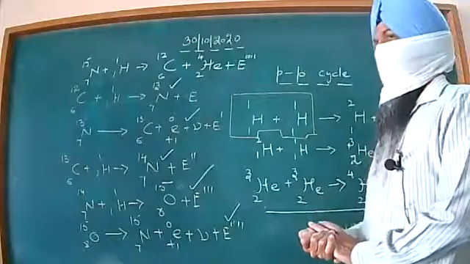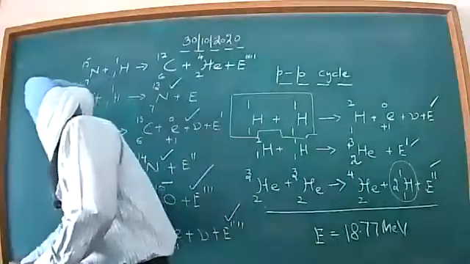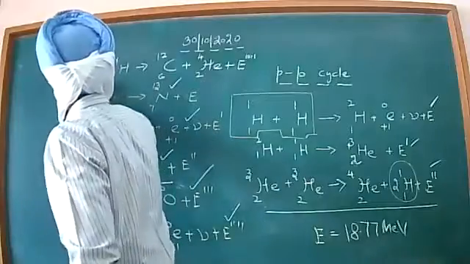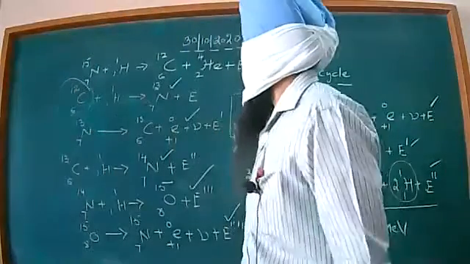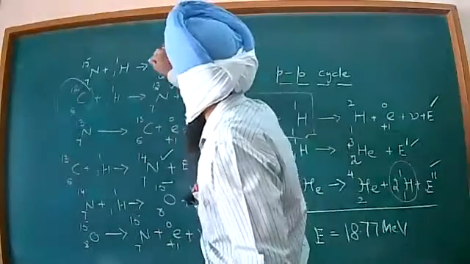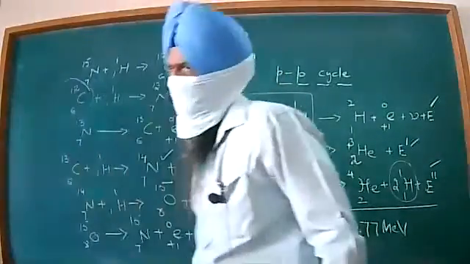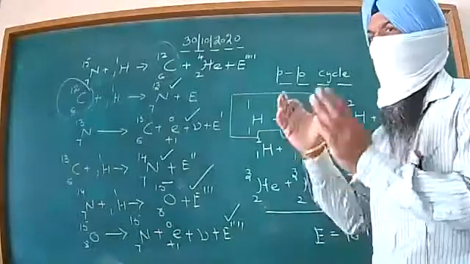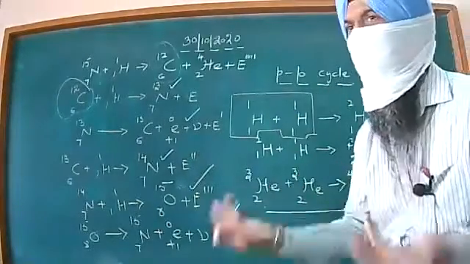Now dear all, see, this is our starting point. We started with this isotope of carbon, and in the end we are getting the same isotope of the carbon as the byproduct. So, due to this reason, this is called the carbon-nitrogen cycle. Why nitrogen?